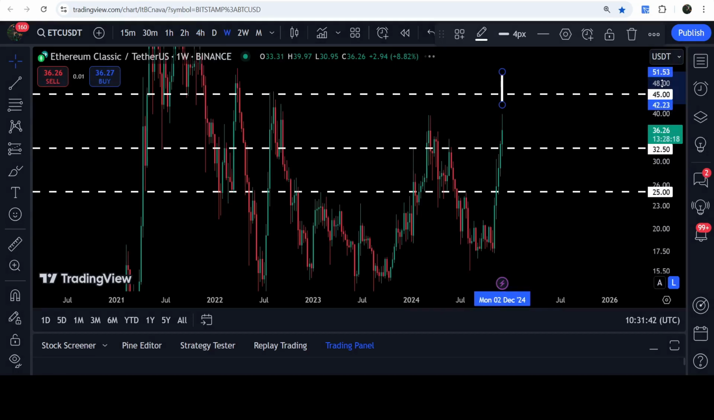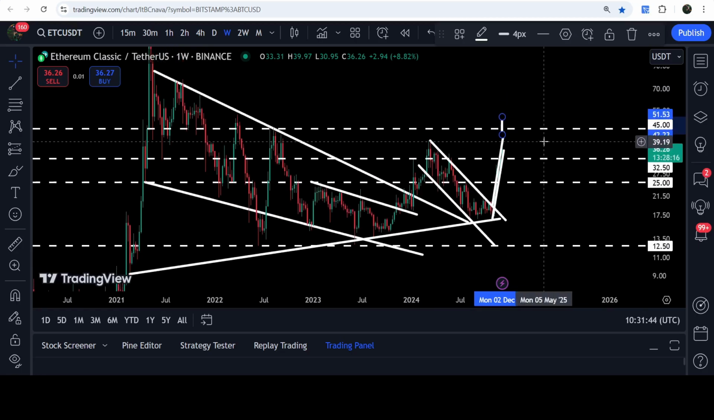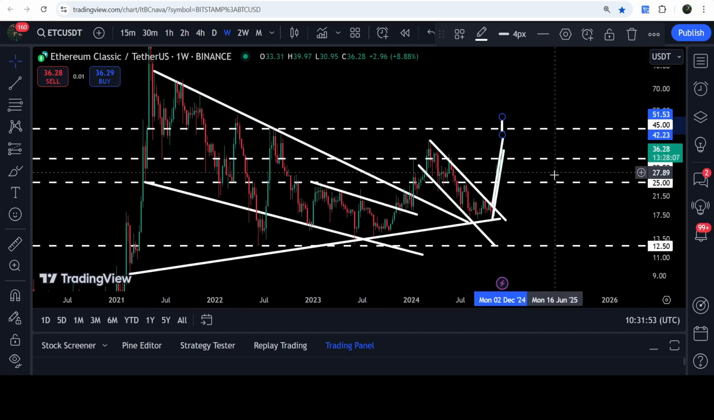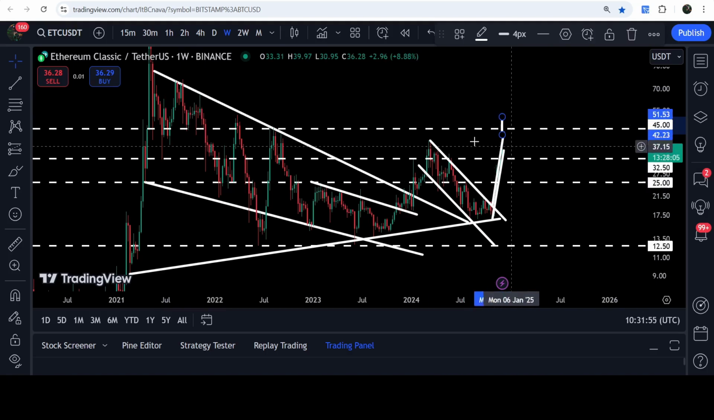If you take a look at the weekly time frame chart, you can see that this $45 previously acted as a very strong resistance for a few weeks. And before that, for a few weeks, it acted as a very, very strong support as well. Therefore, again, it can act as a very, very strong resistance for the price line of Ethereum Classic.